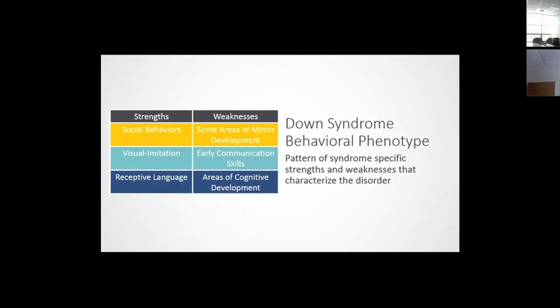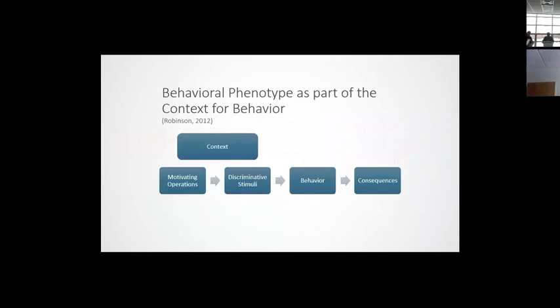I have a background in behavior analysis. And one of the things that we've tried to do is make this idea of a Down syndrome behavioral phenotype fit into how we approach intervention within behavior analysis. So I'm sure you may have some familiarity with the general approach of behavior analysis, thinking about a 3 or a 4-term contingency, where we have antecedents which precede a behavior.